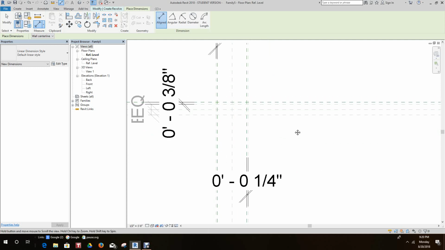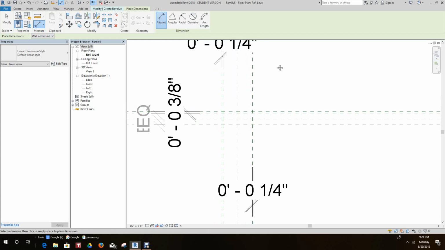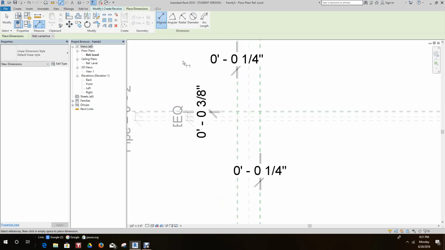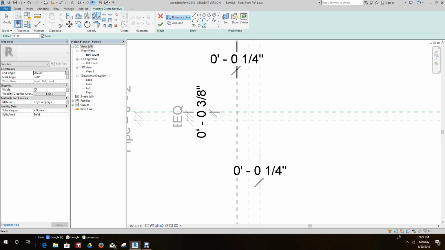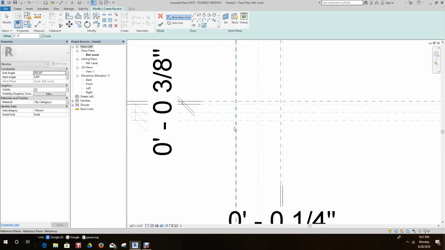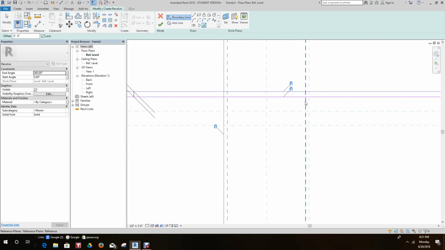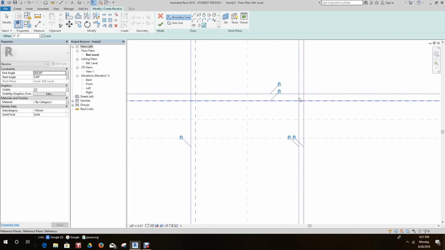Now, the next thing we want to do is start creating geometry. Let's go to our pick lines button. Make sure lock is set. Want to go here, here, here, here, and here. Now let's trim this out here.